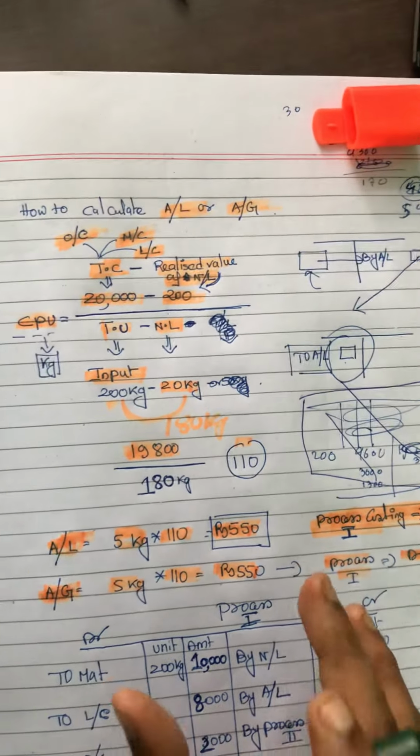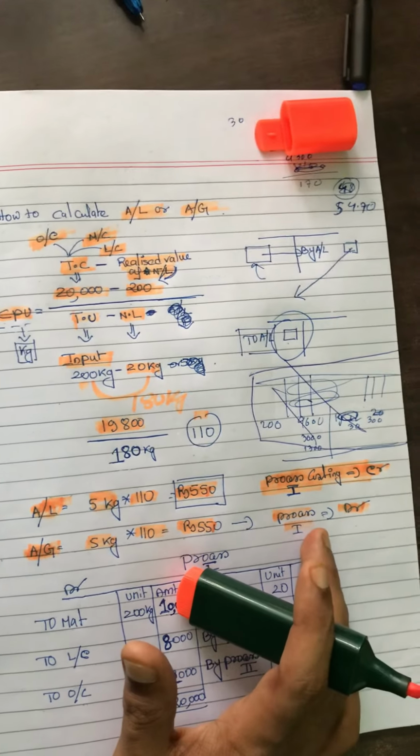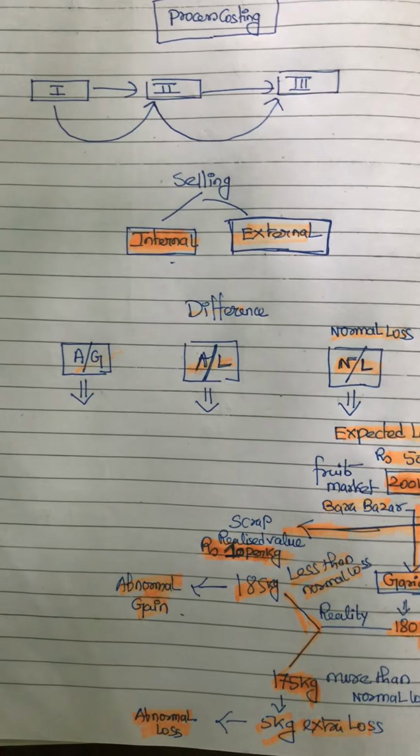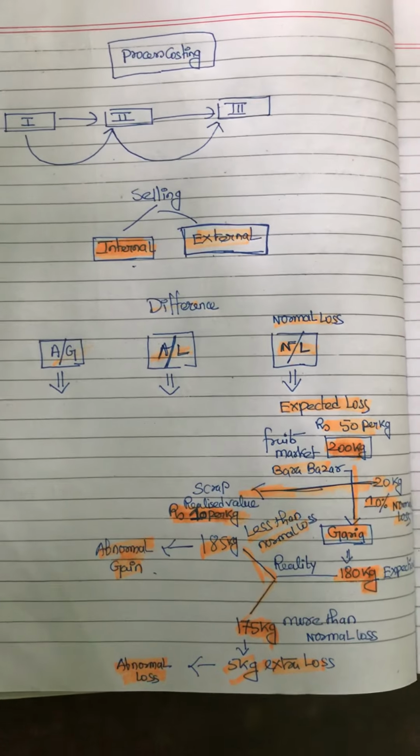So I hope the basic structure of how to calculate abnormal loss and gain, and the meaning of normal loss, abnormal loss and abnormal gain, is clear. I am hopeful that you understand this topic.